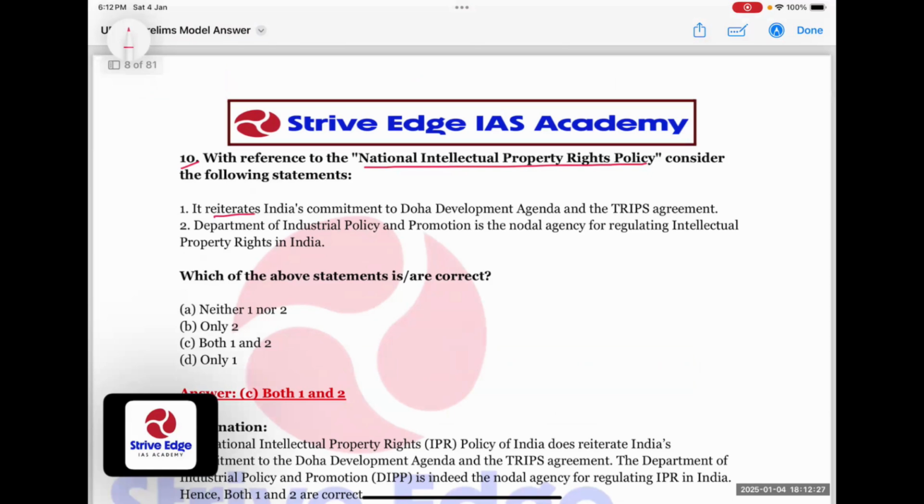Then come to question number 11. Which amendment acts deal with local governance institutions in India? It is a very easy and straightforward question. That is 73rd and 74th Amendment Acts.